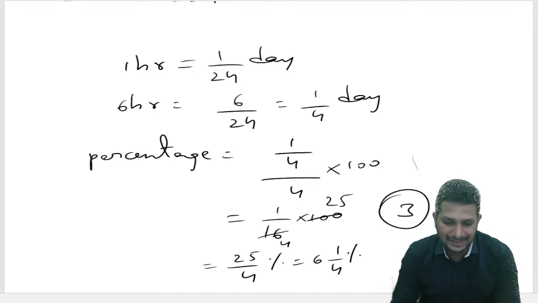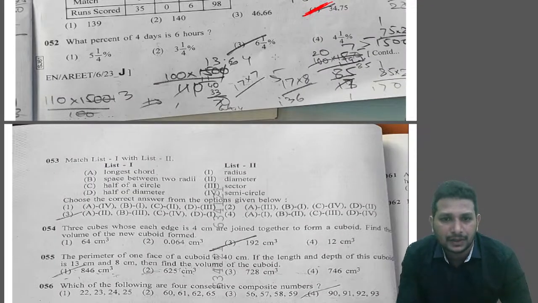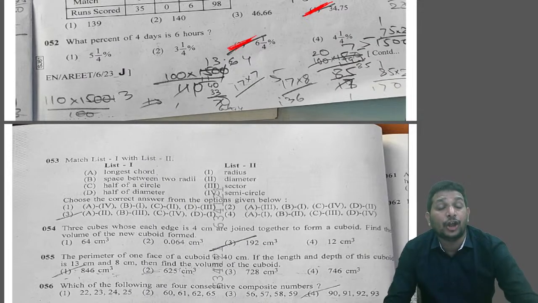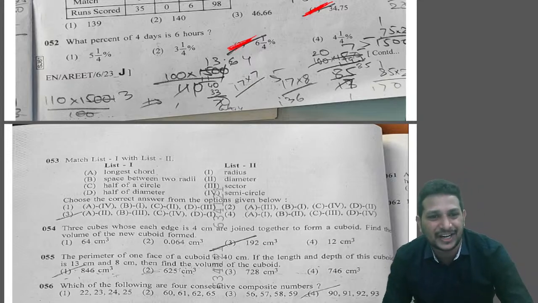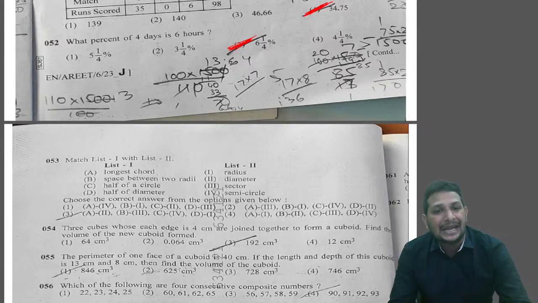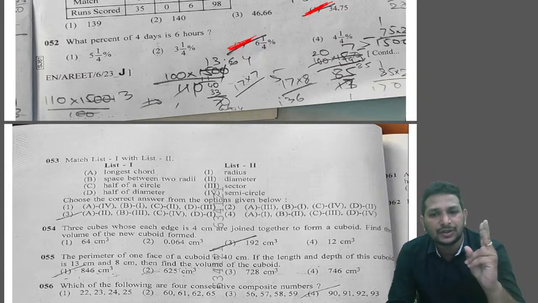Now, let's discuss question number 53. In question number 53, they gave a matching kind of question. Let's discuss that. Longest chord. Just now we discussed this in this paper, right? We got one more question based on chord and diameter. Longest chord is nothing but what? Diameter. So capital A is matching to what?